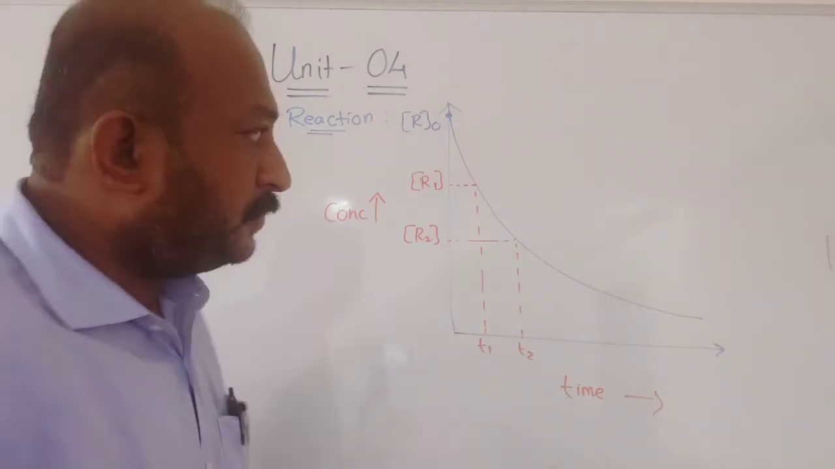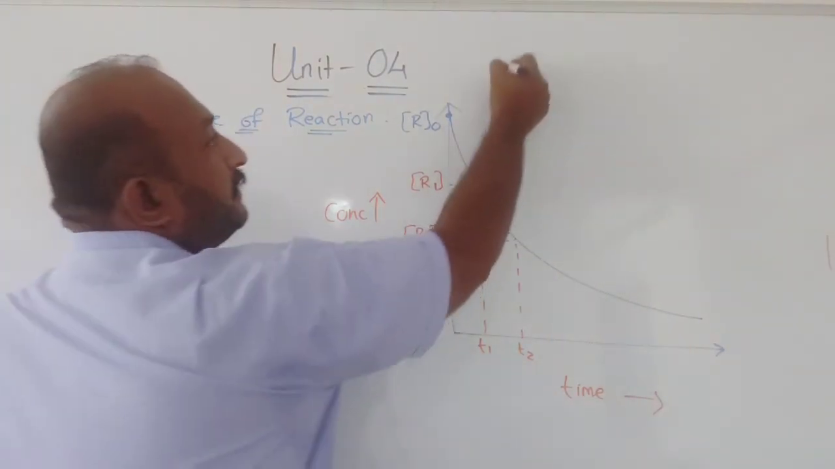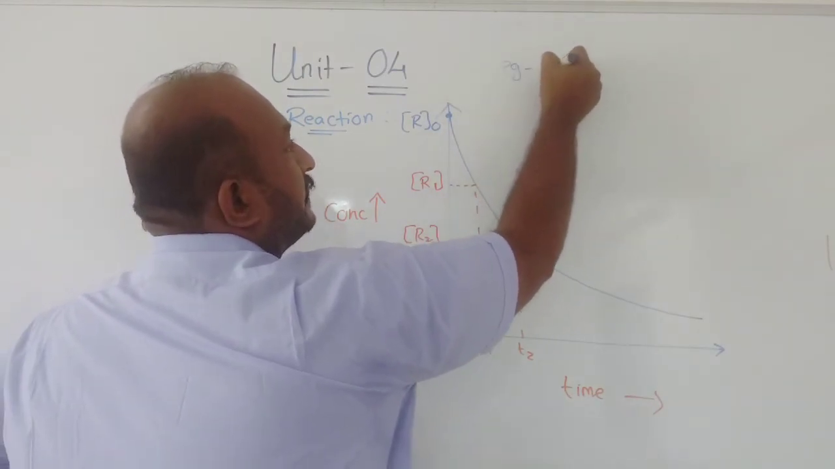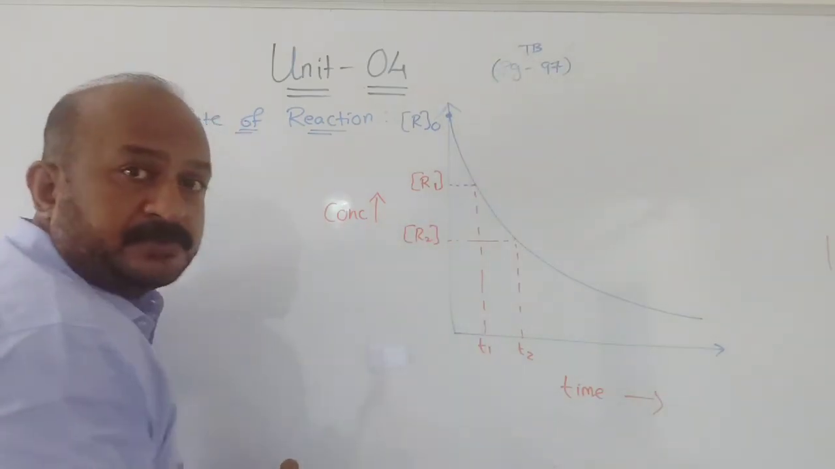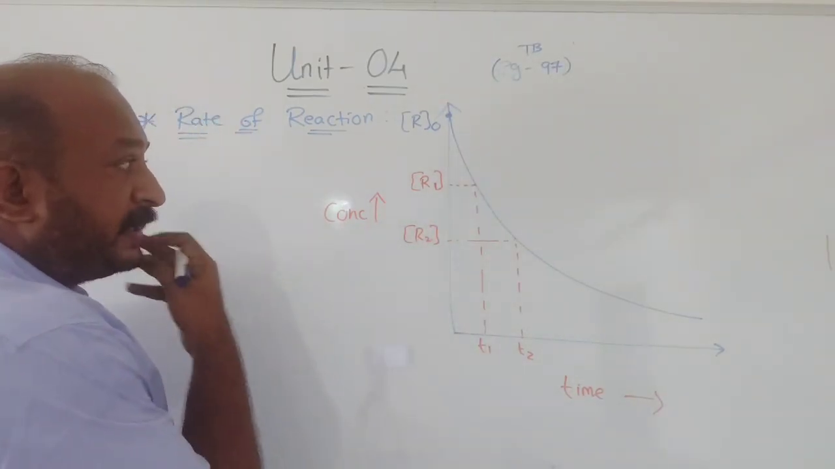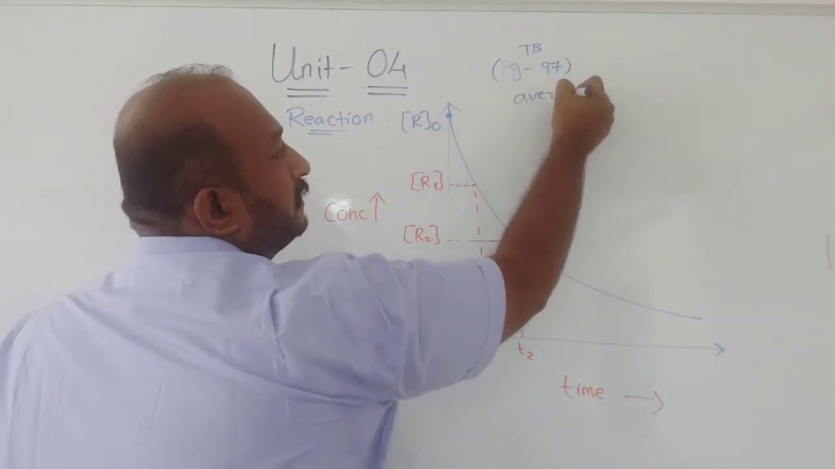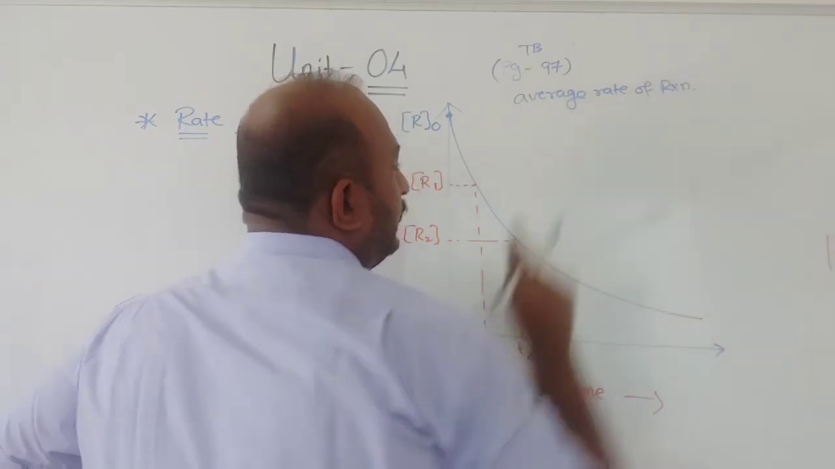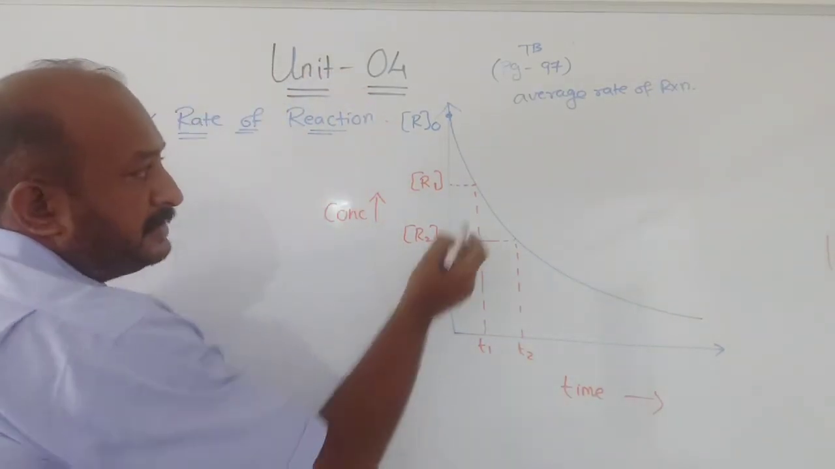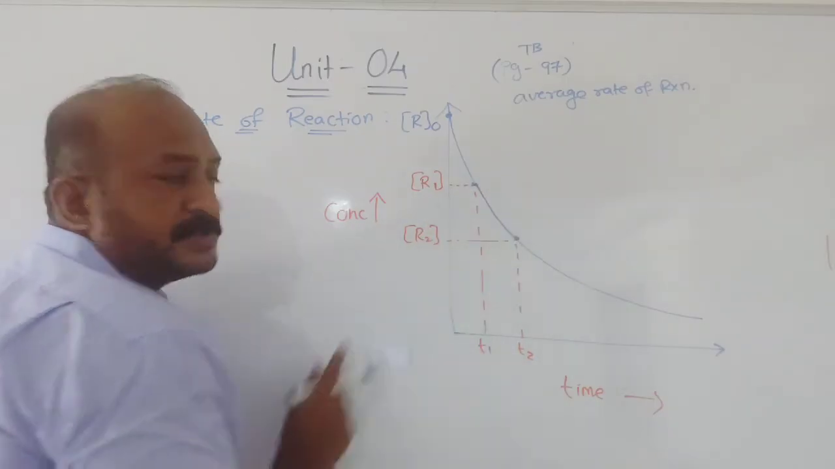Now, in your textbook, there is a graph given on page number 97. Page 97, a graph is given in your NCERT textbook. Now, in this graph, you can see, it explains the average rate. The average rate of reaction. Right? So what is the meaning of that? It means from here to here.